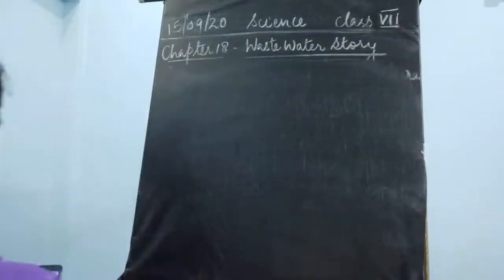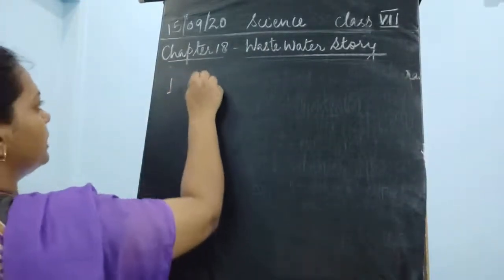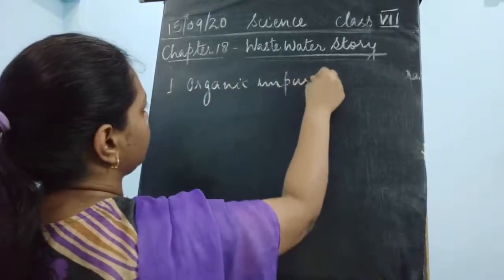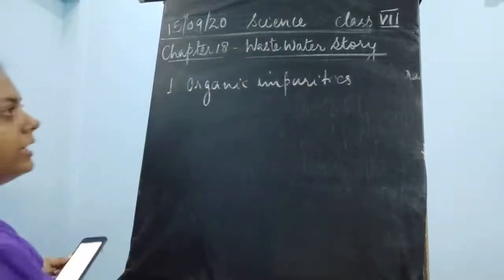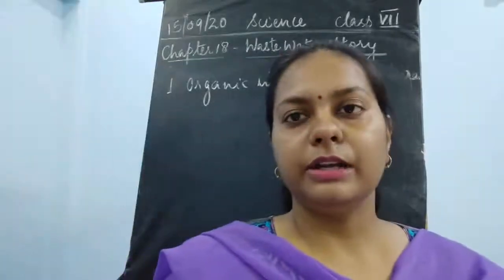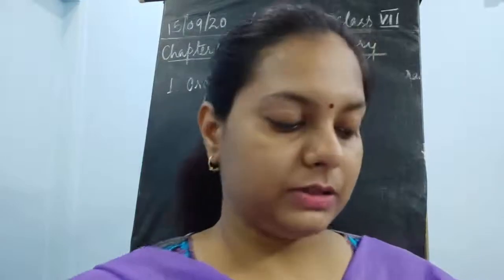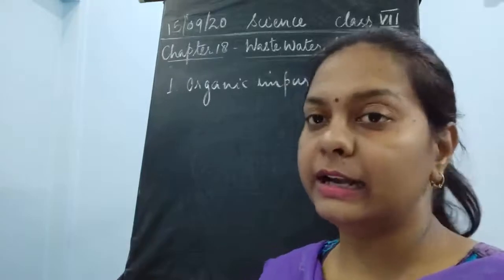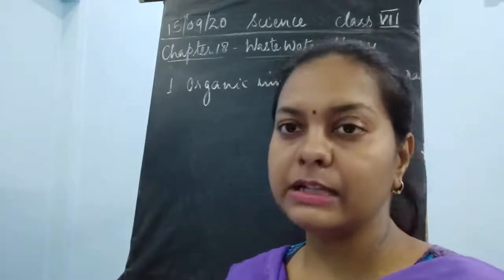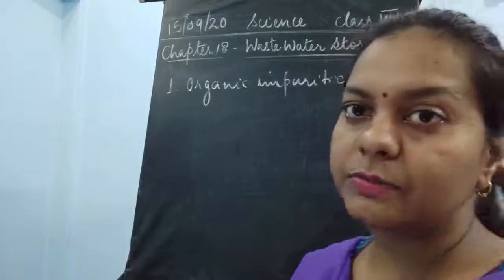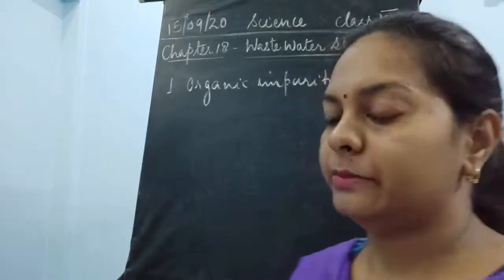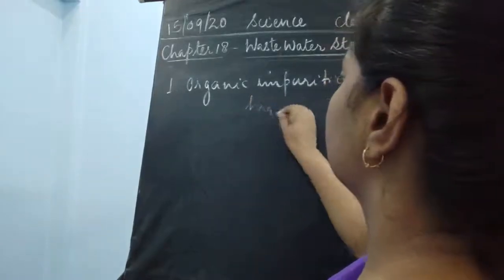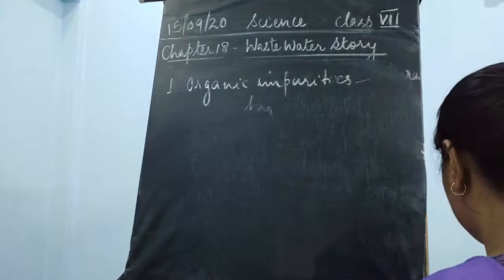So what is the first one? We can call it the organic impurity. Now, what are the organic impurities, children? Organic impurities are not the chemicals. Organic impurities means all those impurities which we are getting from plants and animals. So plant and animal waste. Okay, it could include human feces.